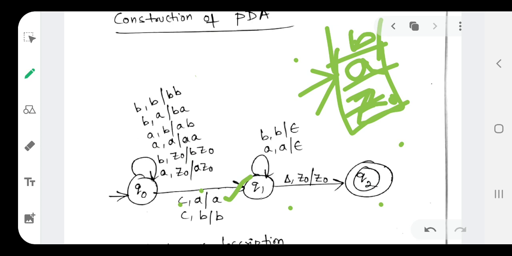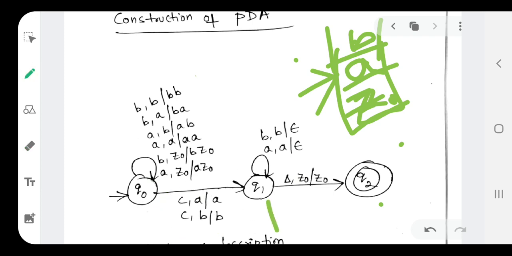Similarly, consider this one. Suppose the top of the stack is B and the input symbol we are reading is C. We are inserting nothing, we are just leaving that B as it is, but the transition takes place. Q0 on C goes to the state Q1. We are not performing any push or pop operation here. That's what we need to understand.